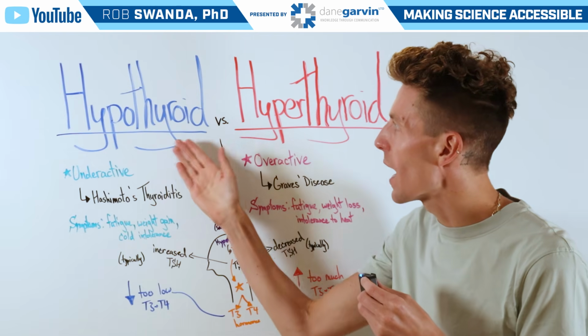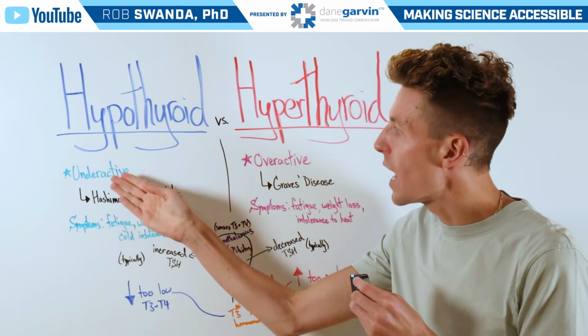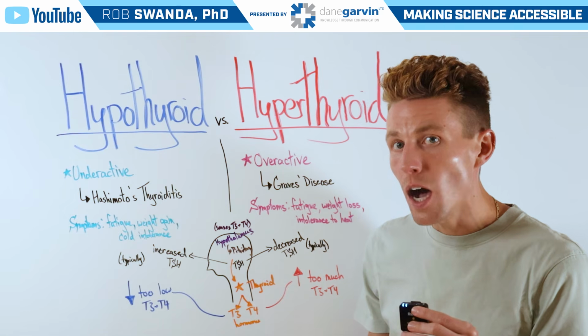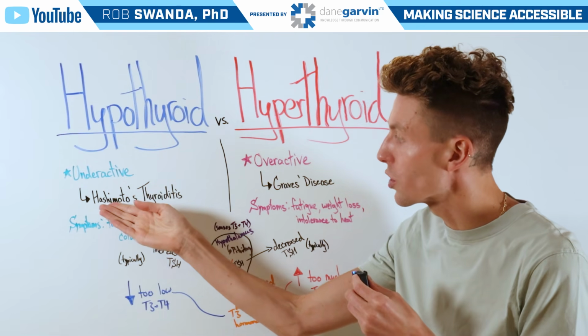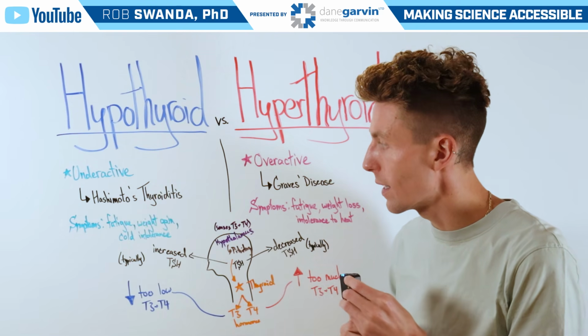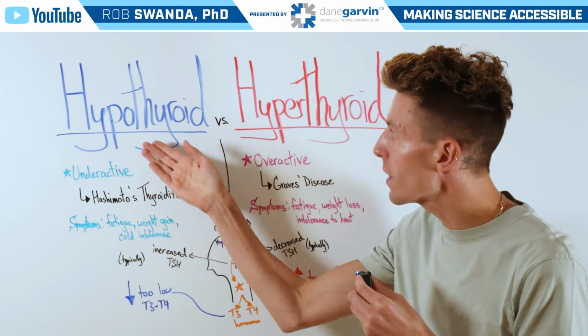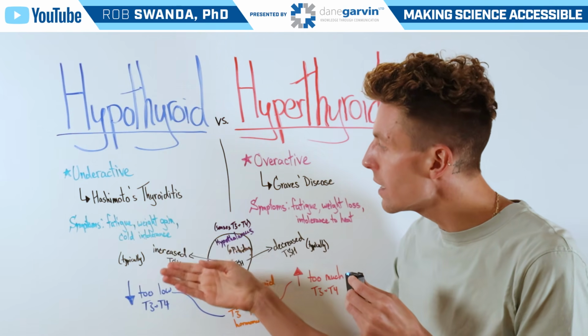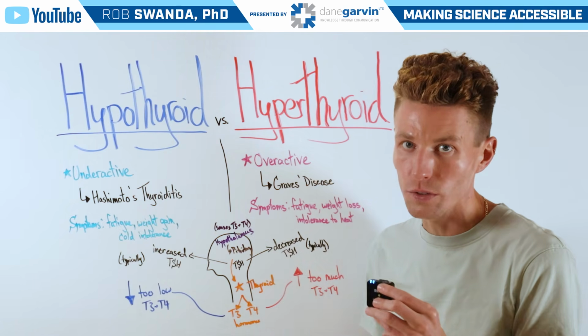Let's first focus on hypothyroidism. This is an underactive thyroid, and the most common cause is due to an autoimmune condition known as Hashimoto's thyroiditis. The symptoms associated with hypothyroidism are fatigue, weight gain, and cold intolerance.